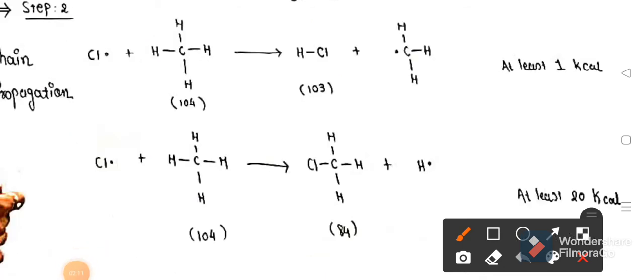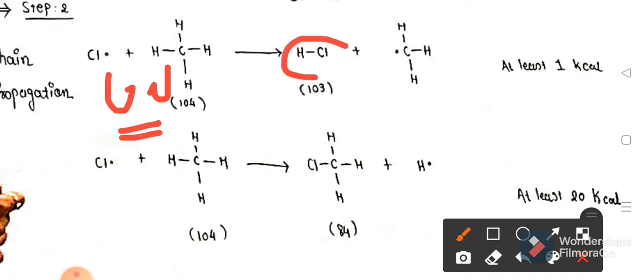The next possibility is that the chlorine free radical attacks the methane molecule. There are two possibilities here. If the chlorine radical shares a single electron and the hydrogen of the methane molecule shares its single electron, then they form a covalent bond and produce an HCl molecule, and the other electron of the carbon hydrogen bond stays on carbon and it converts into a methyl free radical.